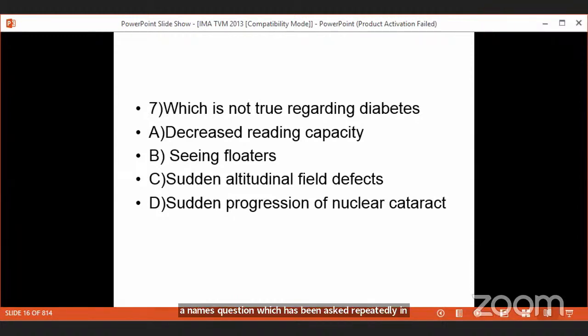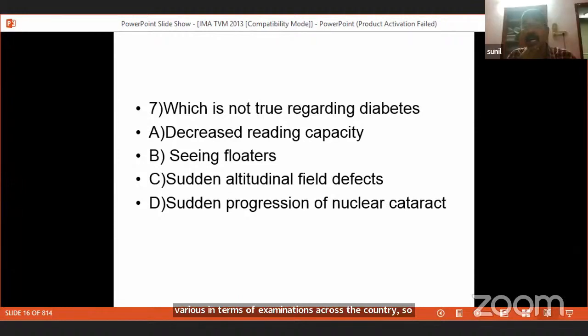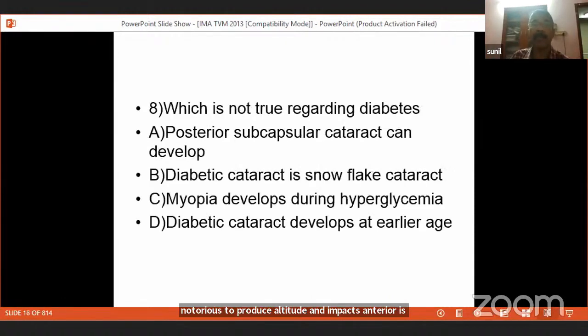So patient may develop decreased reading capacity because of macular edema, or maybe because of the cataract. Patient may see floaters because the patient must be developing a vitreous hemorrhage. Patient may be developing an anterior ischemic optic neuropathy, a disease notorious to produce altitudinal field defects. Okay, the answer to this is D.